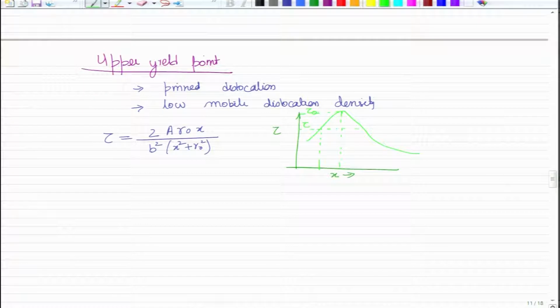And then once you have crossed this stress, you can come back to the position where it will again be at the same stress level where it was initially, and it can be shown that.